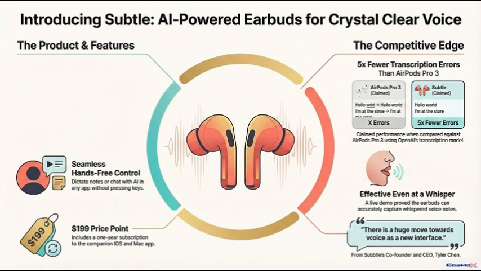Which leaves us with a really fascinating question, I think. Go on. Well, if a specialized device like this can deliver 5 times better accuracy, does that mean the future is all specialized hardware for different AI tasks? A different gadget for everything. Maybe. Or does this just force the big general-purpose players like Apple to get serious and build this level of noise isolation into the next generation of AirPods? And what happens when all of this specialized AI processing can just happen on the phone's main chip itself? Exactly. Where does the hardware go then? That's something to really think about.